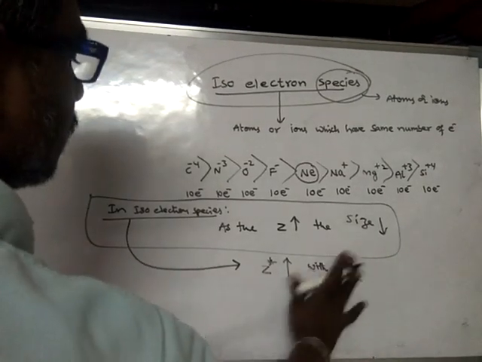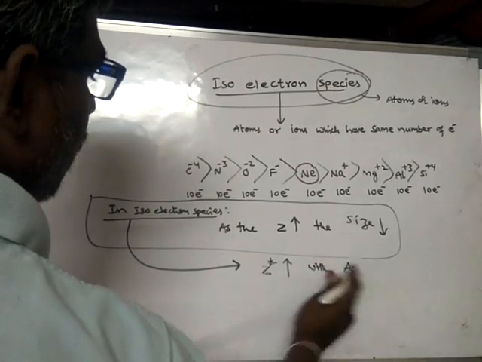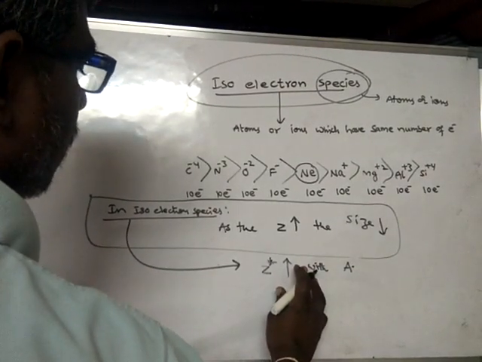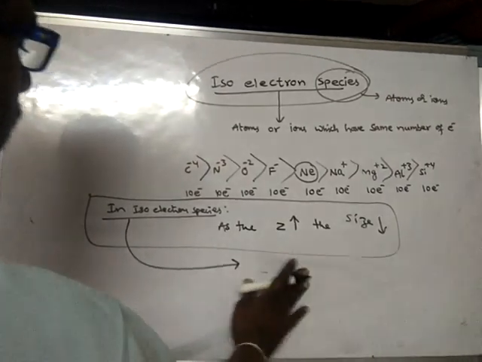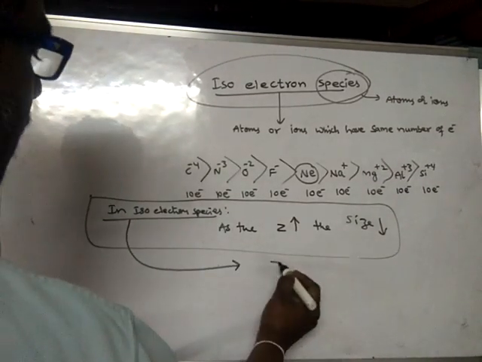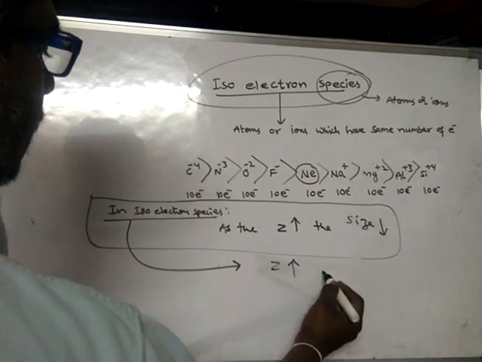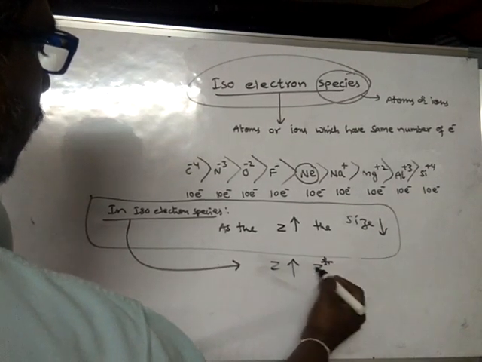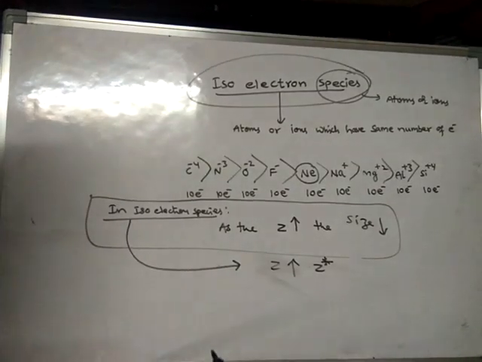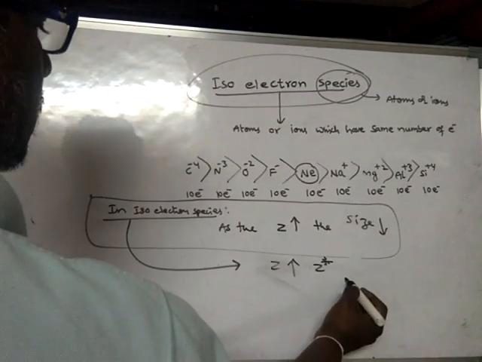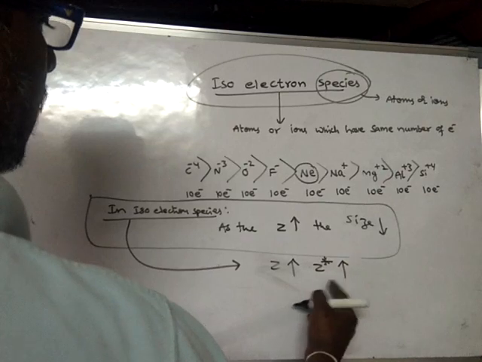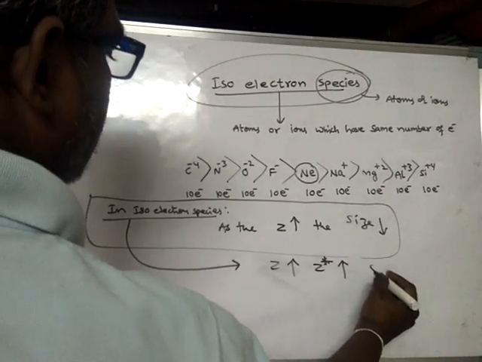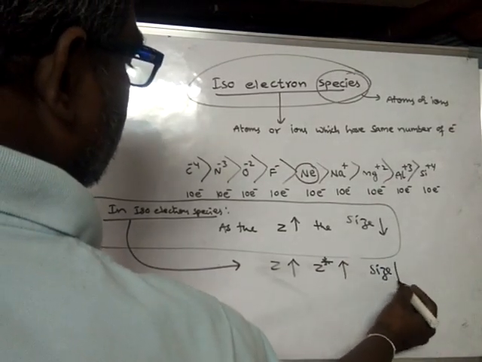Writing once again. In isoelectronic species, as atomic number increases, what happens to the effective nuclear charge? It increases. When effective nuclear charge increases, then size decreases.